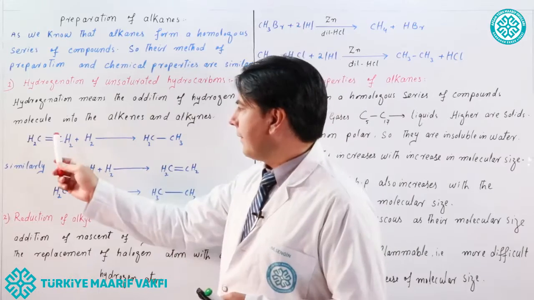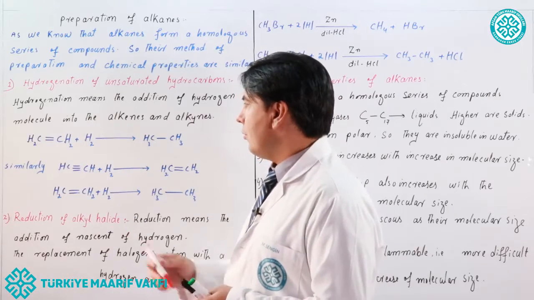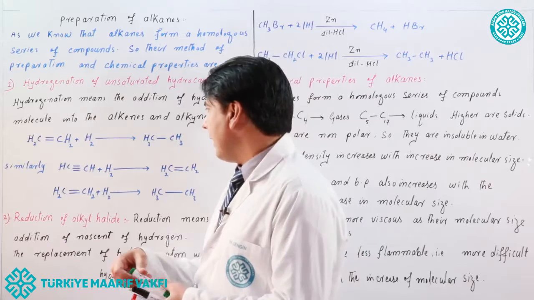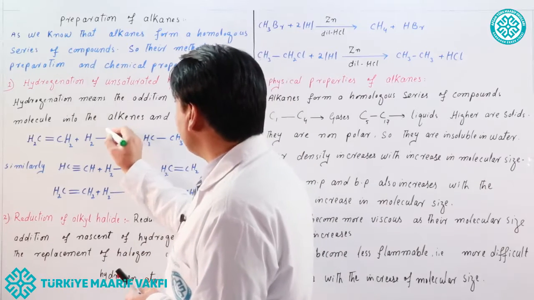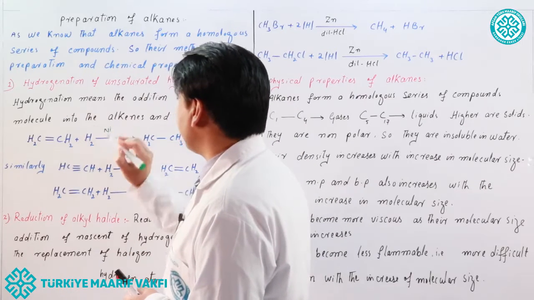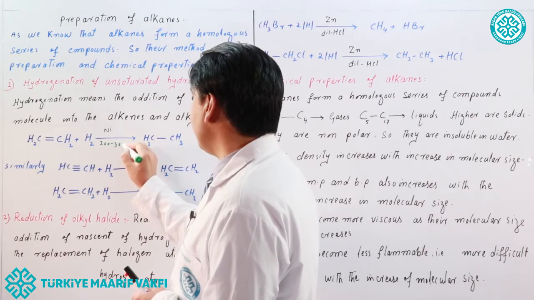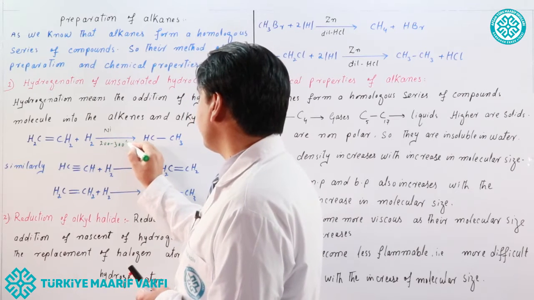So look here, CH2=CH2. This is ethene, and ethene can react with hydrogen in the presence of a nickel catalyst at 200 to 300 degrees C temperature.